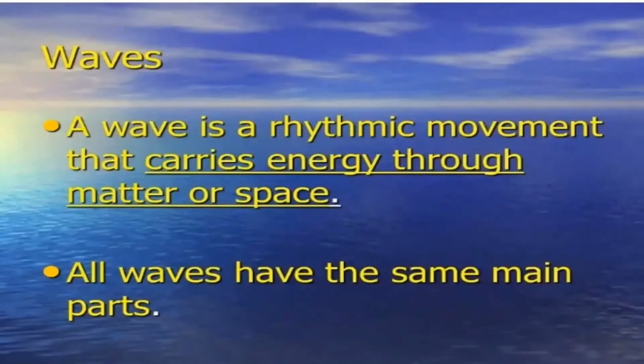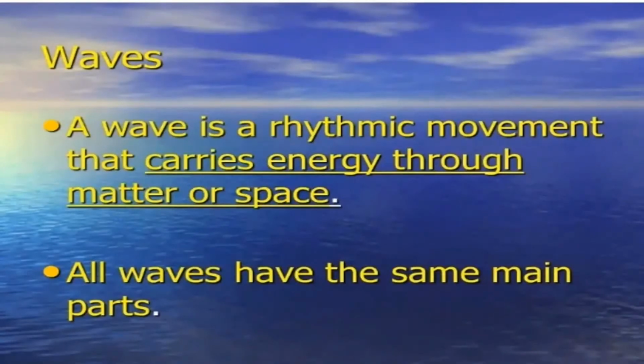Now we will see the movement of the ocean water. The oceanic water moves continuously in different forms. So waves, tides, and currents. These are the three forms by which the oceanic water moves.